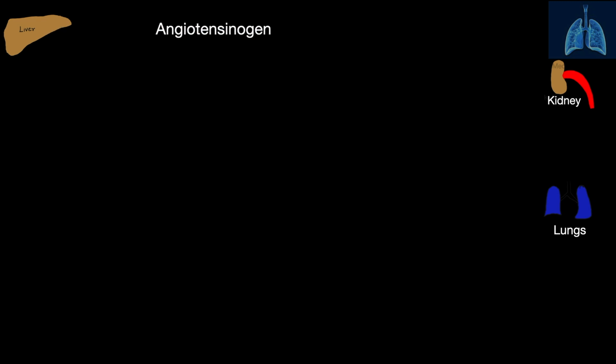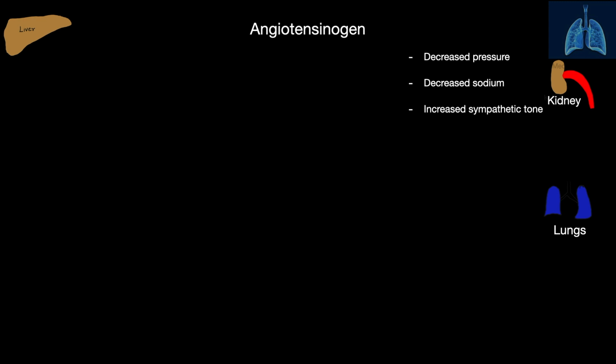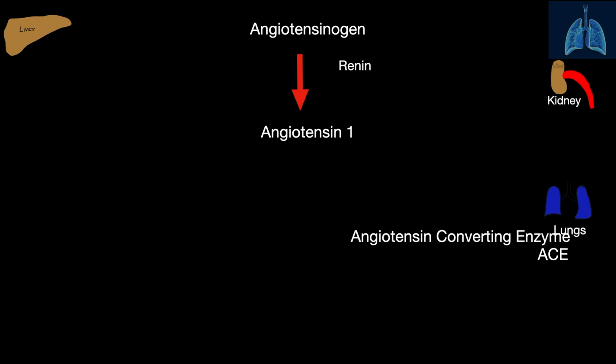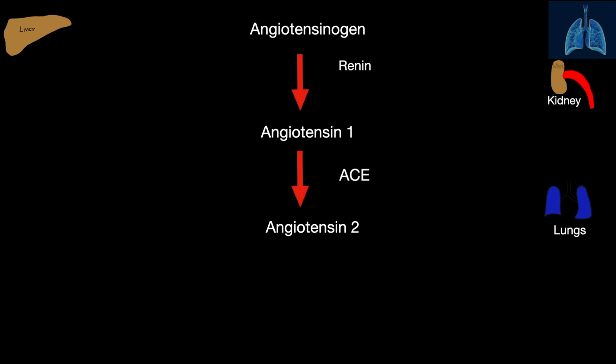Angiotensinogen is synthesized by the liver, and in the presence of decreased pressure, decreased sodium, or increased sympathetic tone, the kidneys produce the enzyme known as renin. Renin is involved in the conversion of angiotensinogen to angiotensin I. The lungs contain an enzyme called angiotensin converting enzyme, or ACE for short. The angiotensin converting enzyme converts the angiotensin I to angiotensin II.